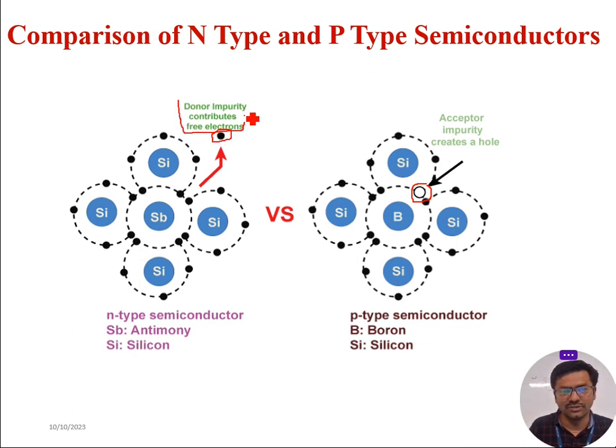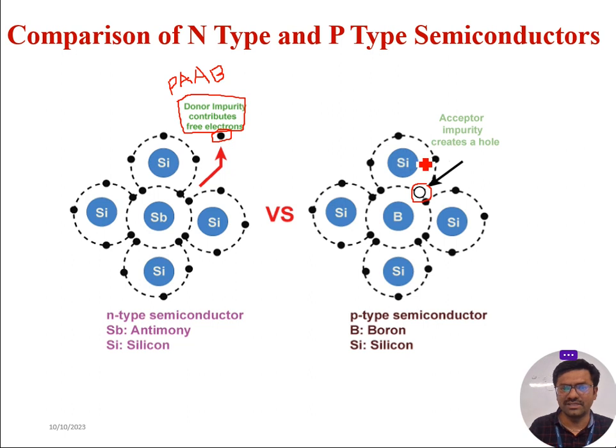They are called donor impurities. Examples are phosphorus, arsenic, antimony and bismuth. So PAB are the materials used for N-type semiconductor construction. This B goes to bismuth, keep that in mind.